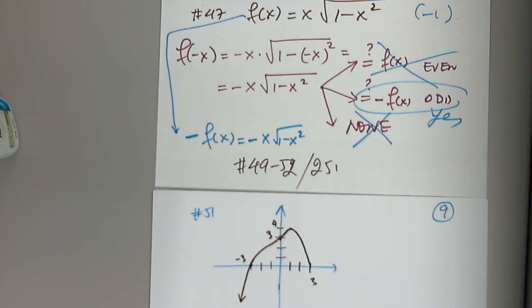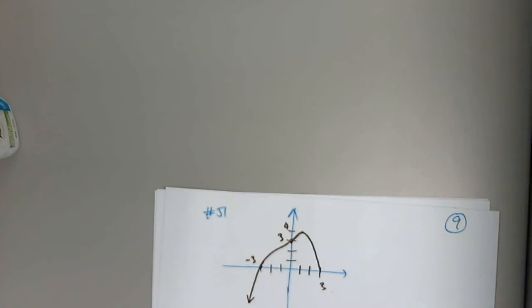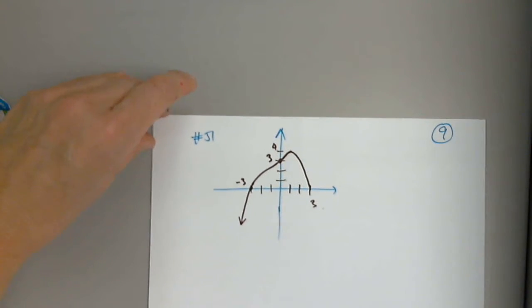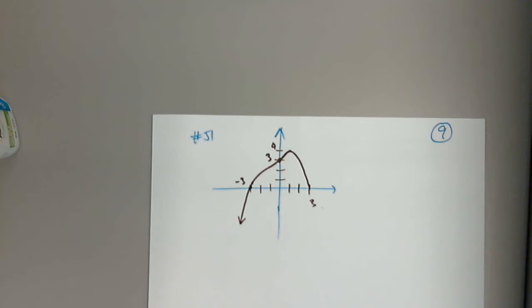So here's the graph, and we have questions from A through J. So we have that there. Is that like the exact route? Yeah, that's right. Okay, first question. I'm also adding some questions for you here. Is this a function? Yes. By the vertical line test, this is a function.